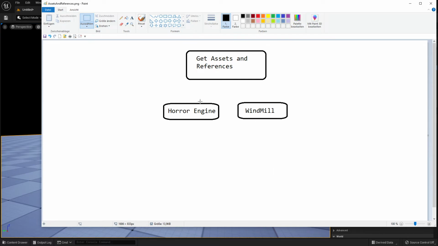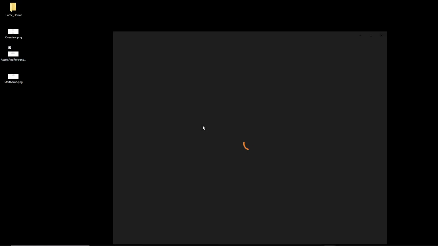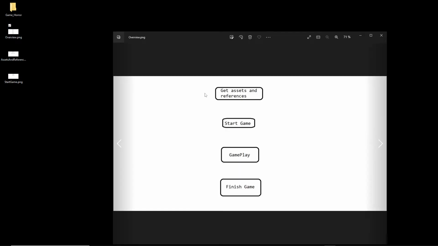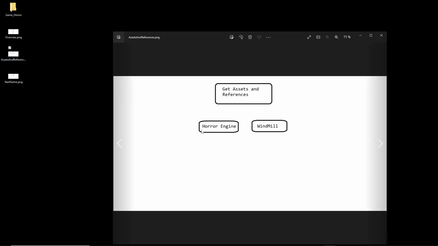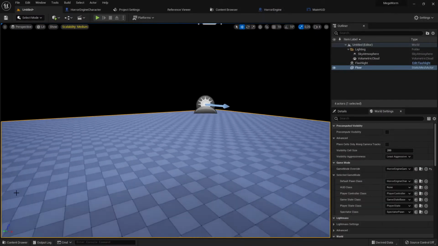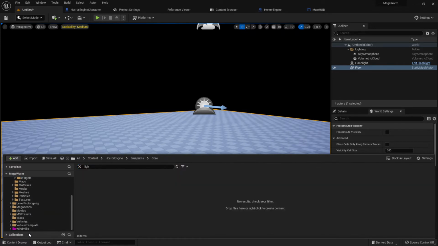I skip writing all the information down now because I want to show you something. When you have this, let's go to the overview again, and that's why we make the overview. So here, we are still at this point. We will not start with this one here because, like I said, only because you have downloaded these assets and they are available, that does not mean you can use them directly. So in my case, let's go to this level again, to the windmill.